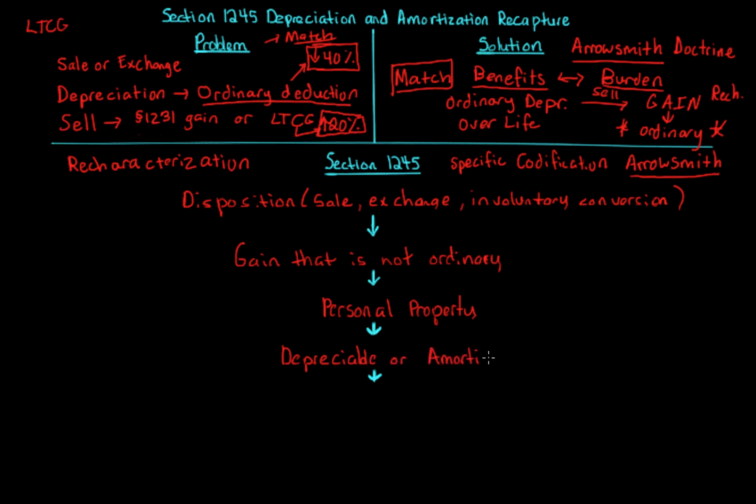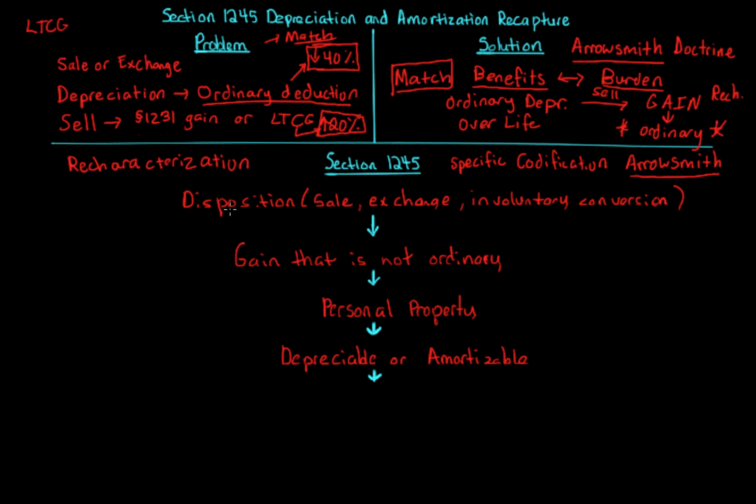Depreciable or amortizable property. And even if you decided not to depreciate or amortize, we talked in a previous video, in the adjusted basis videos, about allowed versus allowable depreciation. Same with amortization, it applies the same way. If you didn't depreciate or amortize, still it's subject to this because of that allowed versus allowable issue. Okay, that was in the adjusted basis video. You can take a look at that, the allowed versus allowable issue.